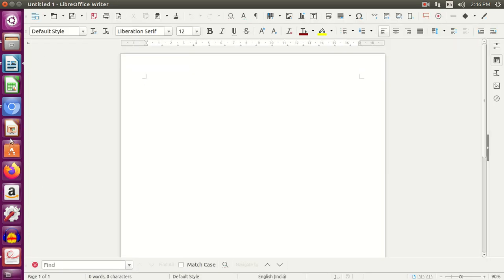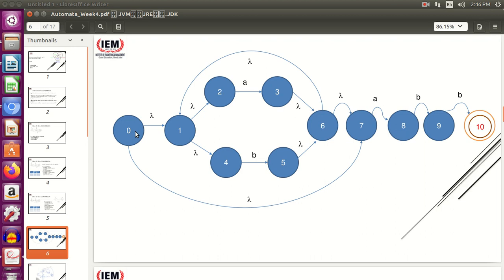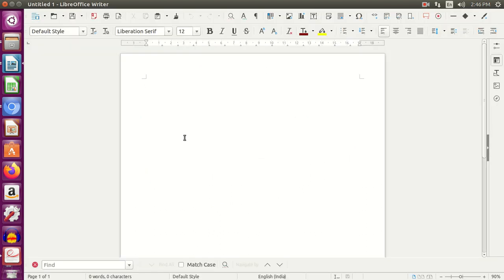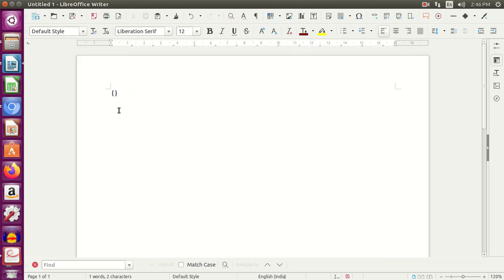So if this was your problem, first of all you need to calculate the epsilon closure of 0, right? So epsilon closure of 0, if you calculate, it will be 0, 1, 2, 4, 7, right? Now once you get this, I am naming this as a state A.